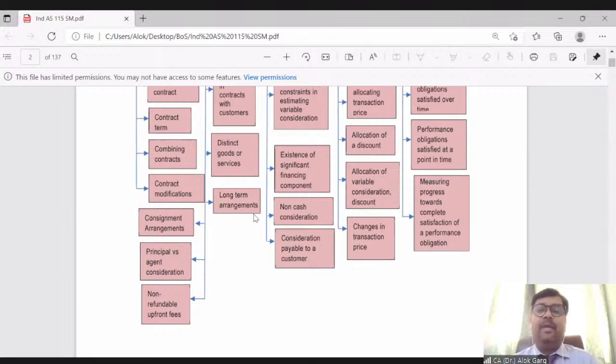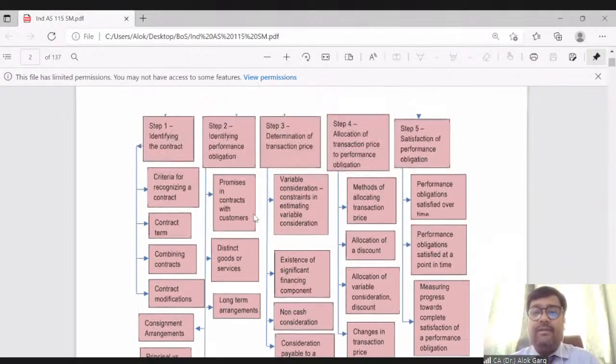Okay. And you have to pay us upfront. And the remaining 2 lakh or 3 lakh rupees you will pay later on. Okay. So guys, what will be the treatment of this non-refundable upfront fee? Whether it will be treated as a separate performance obligation, or when we are getting this non-refundable upfront fee, we need to recognize revenue upfront, or we should not recognize the revenue upfront. Of course, we'll discuss this thing later on, right?